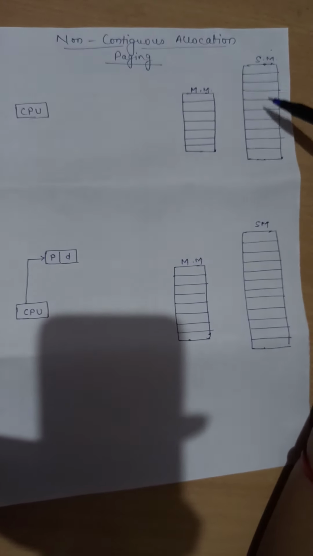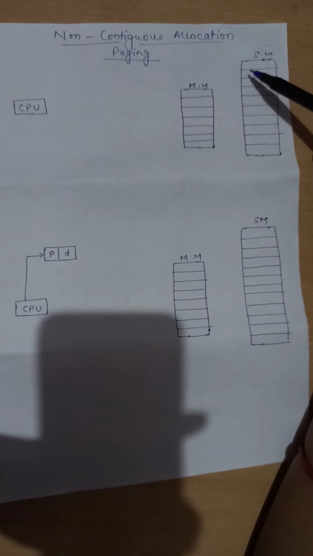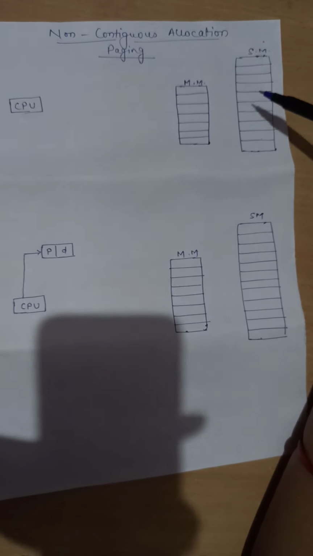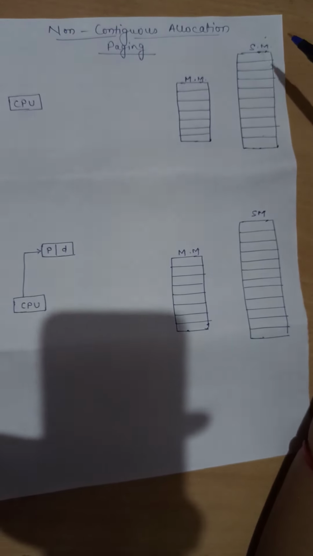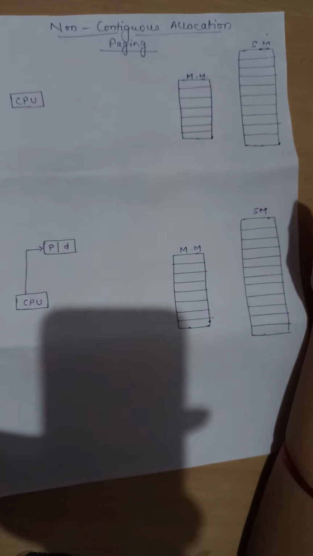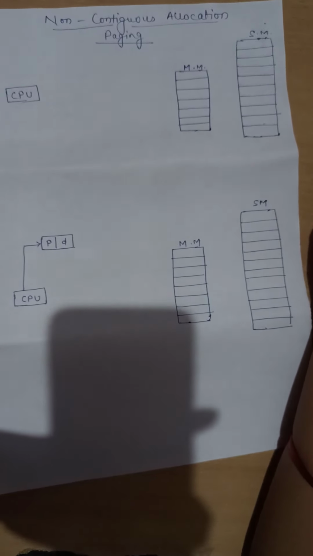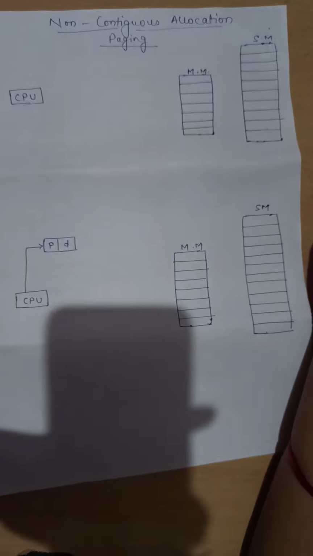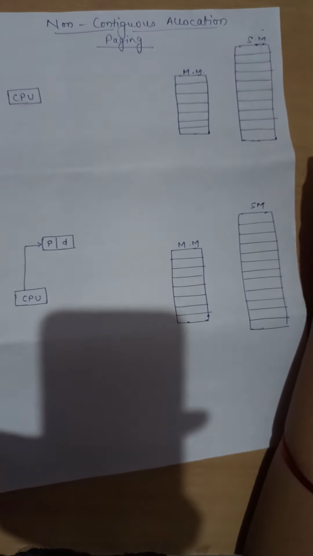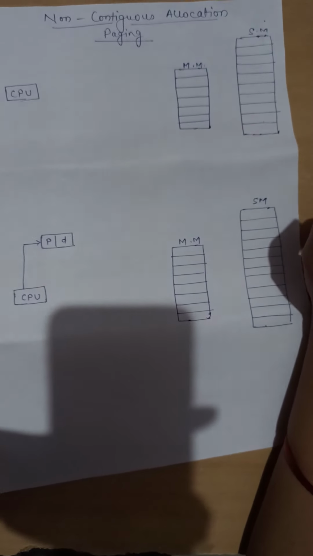where our main memory and secondary memory are divided into fixed size partitions. But as you know, when we divide the memory into fixed size, internal fragmentation is there. The problem is that external fragmentation is more severe than internal fragmentation.